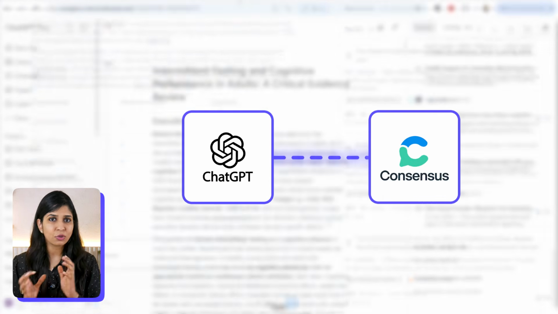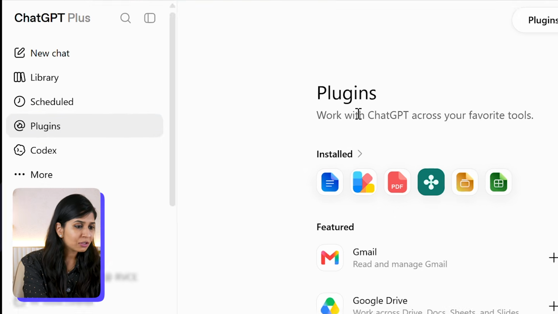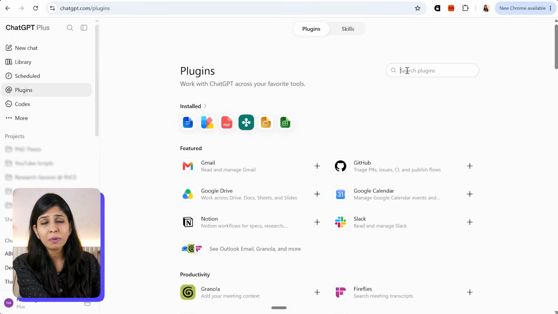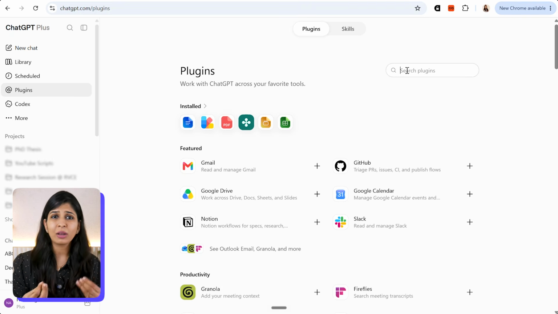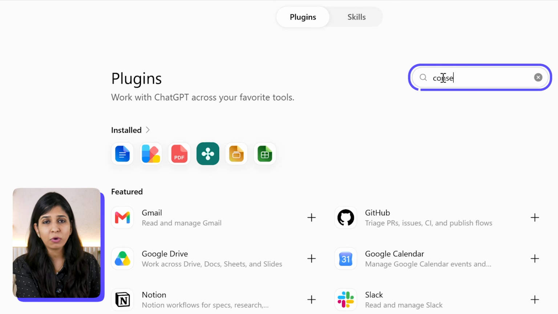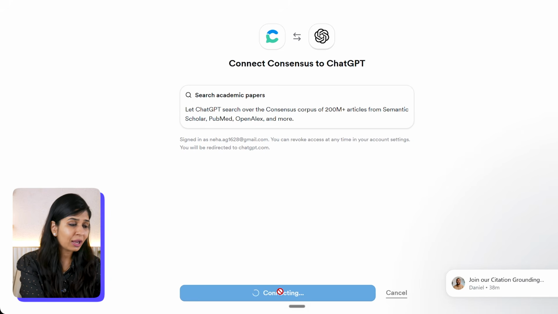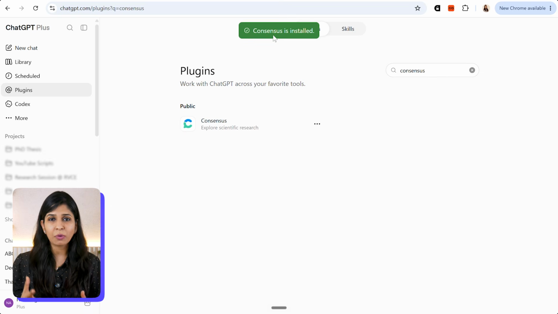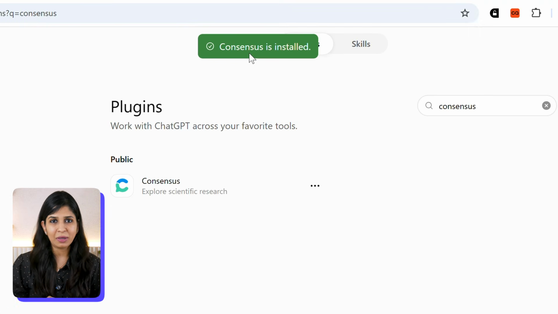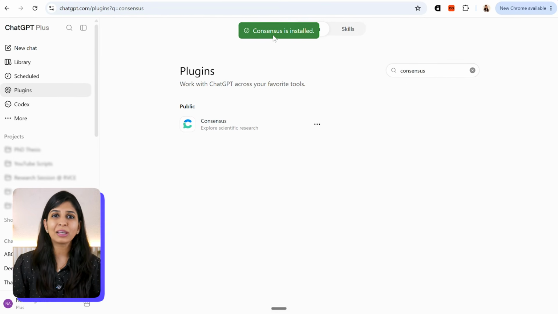So now what we can do is connect ChatGPT with Consensus. To do that, simply click on the plugins option and search for consensus here. There are many other plugins available which you can go through and find the most relevant ones for you. But here we specifically want to connect consensus. So here I write consensus, and as you can see, I get this option. I click on install, and because I already have an account on consensus, it connects immediately.